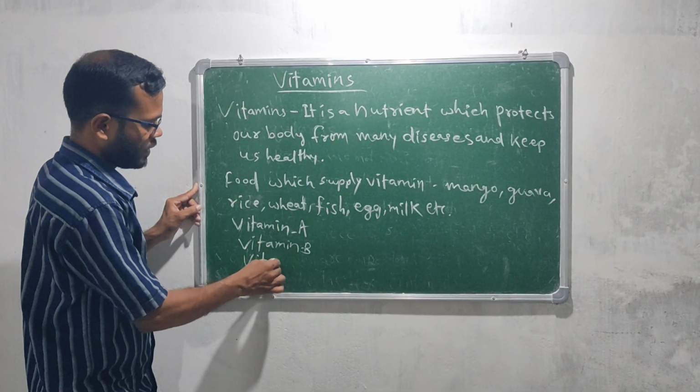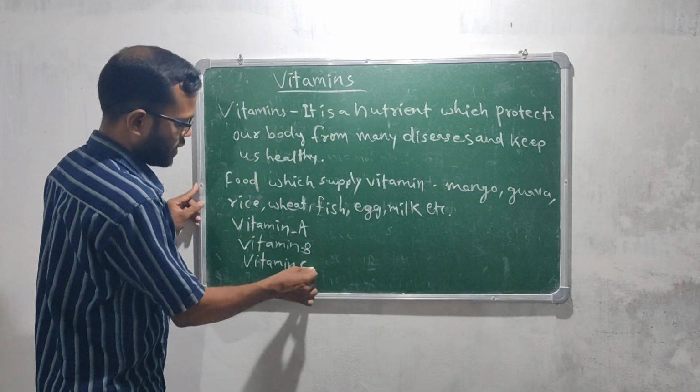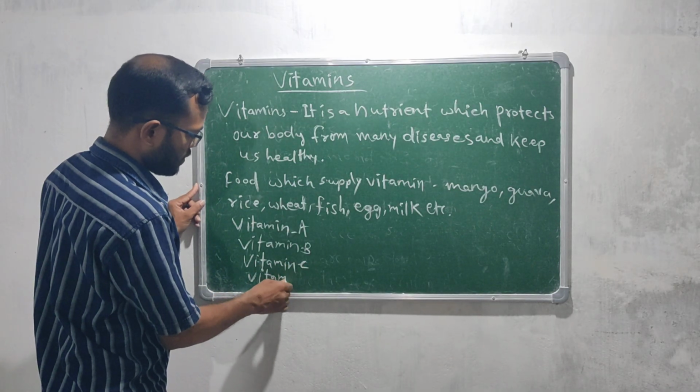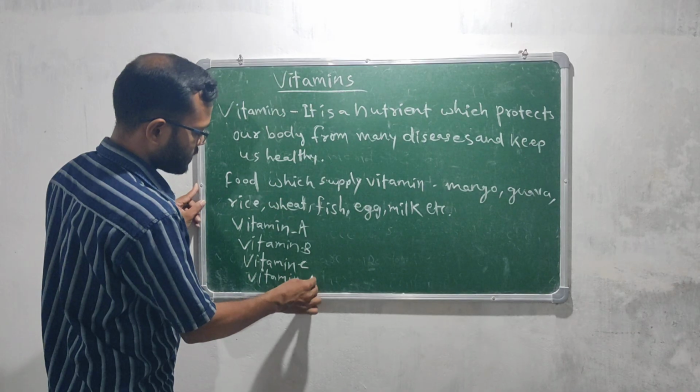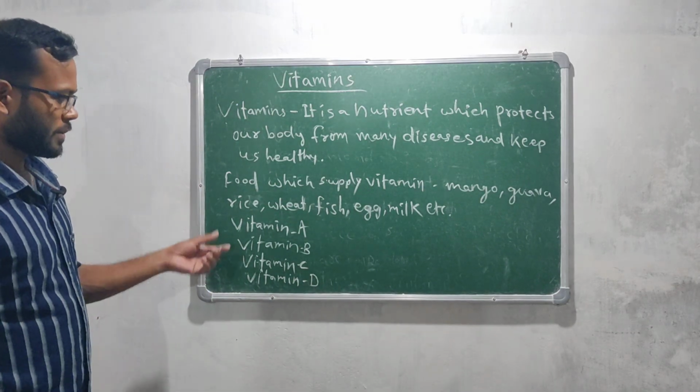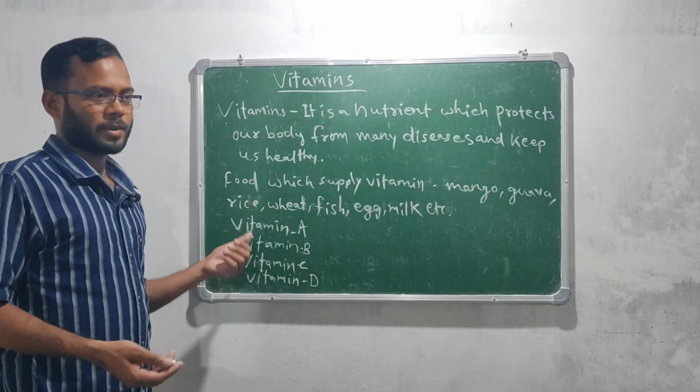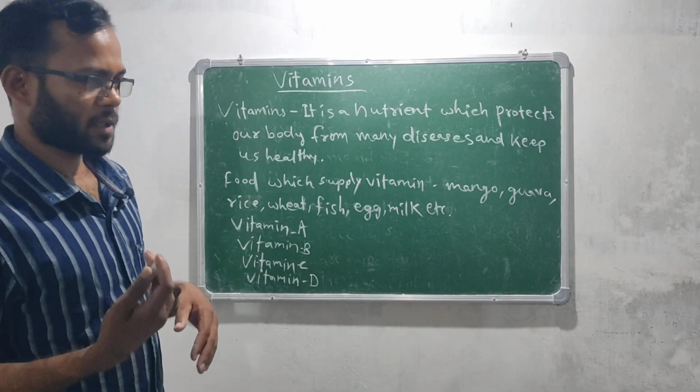Then vitamin C, then vitamin D. We mostly discuss these vitamins A, B, C, D, and there are extras like vitamin E and vitamin K.